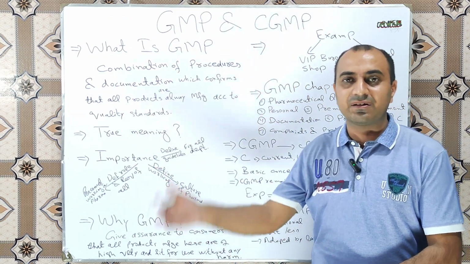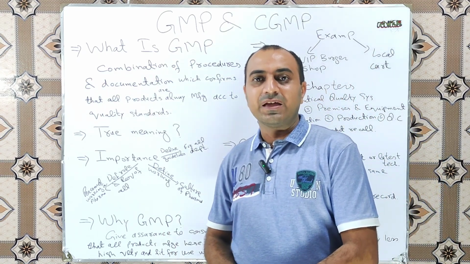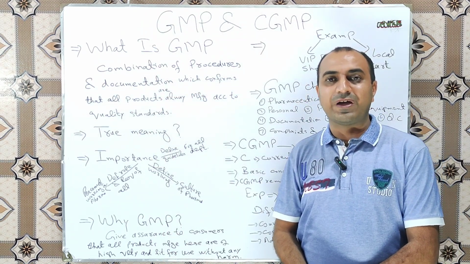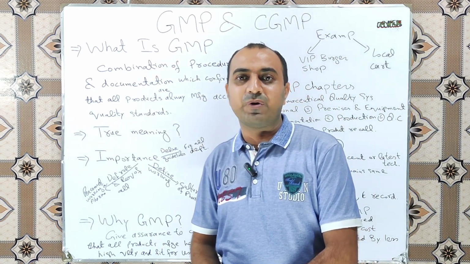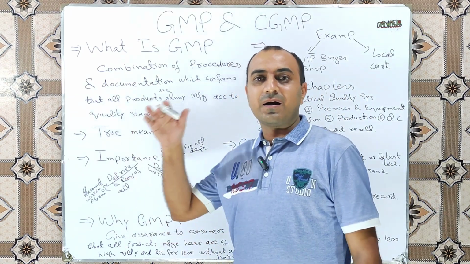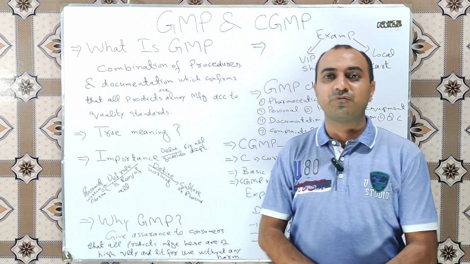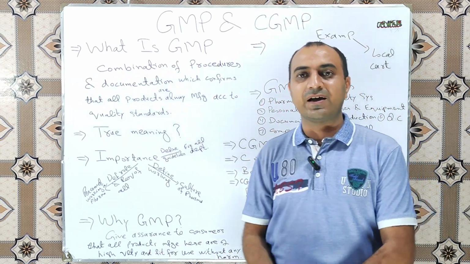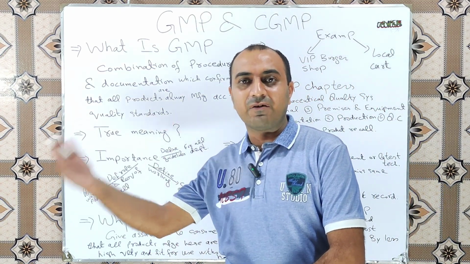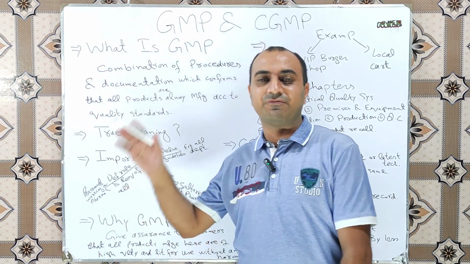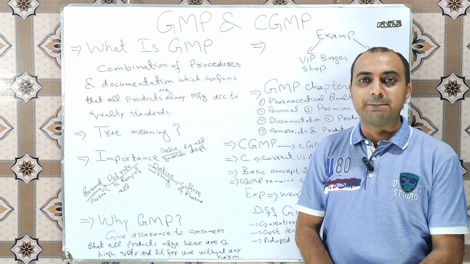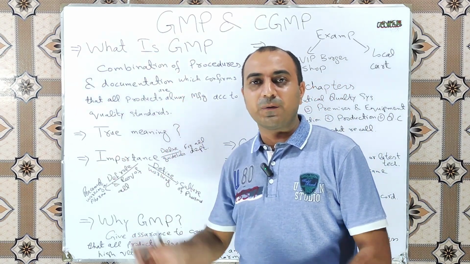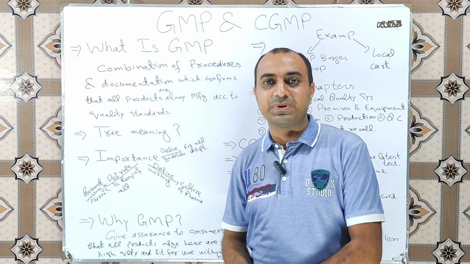It can be related to the premises, equipment, personnel, everything which we do when we enter inside the manufacturing plant comes under the action of GMP. How we will enter a room, how we will leave our premises, all these are defined by GMP. So I hope now you are familiar with the core meaning of GMP.